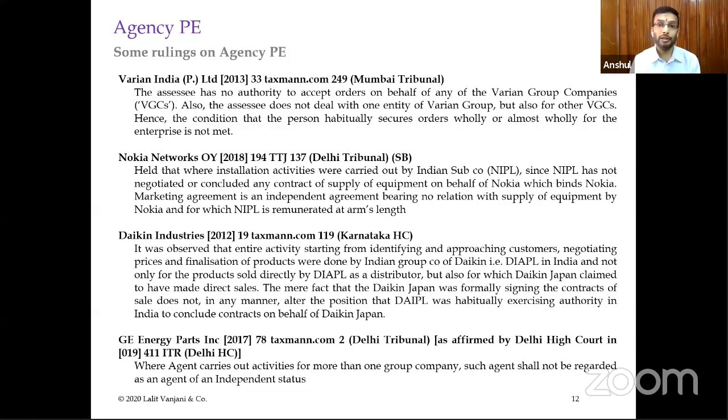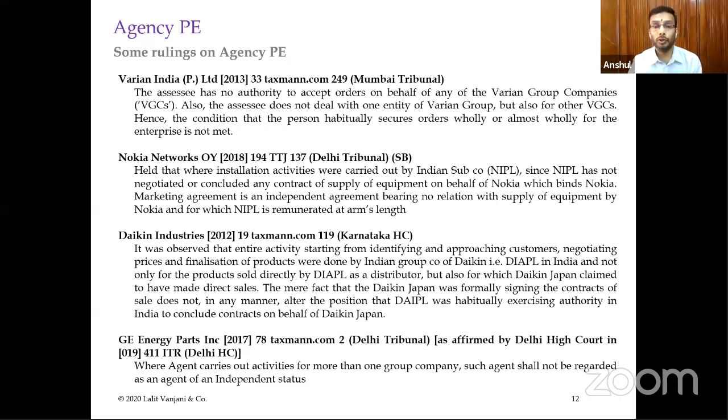The ITAT upheld this argument of the income tax authorities, and they said that it is obvious that for executing such a big nature of sales in India, you would definitely be using the services of Daikin India. The counsels of Daikin India were not able to prove on facts how the foreign entity was interacting with the Indian customers directly.